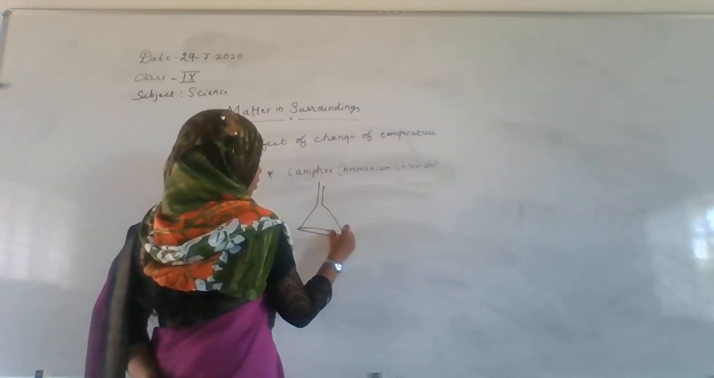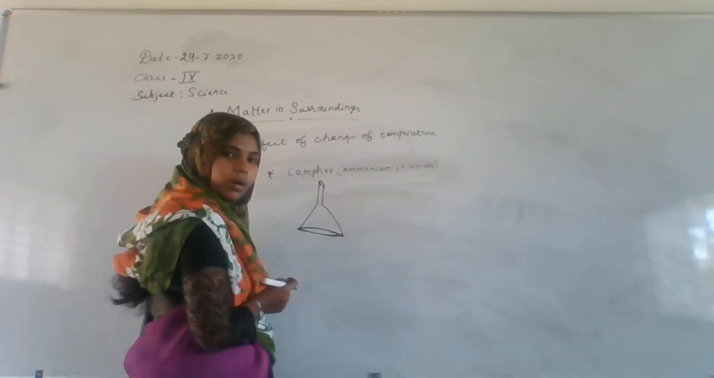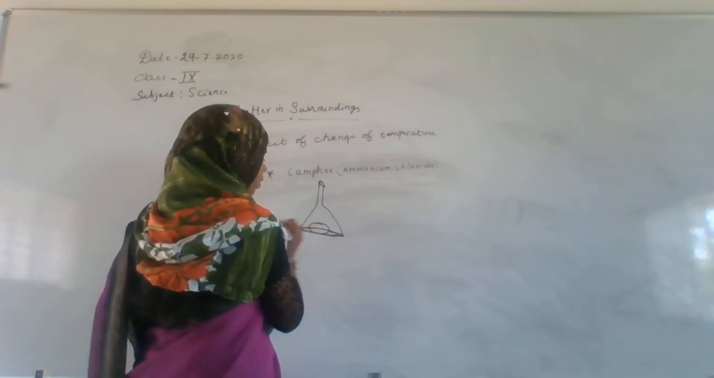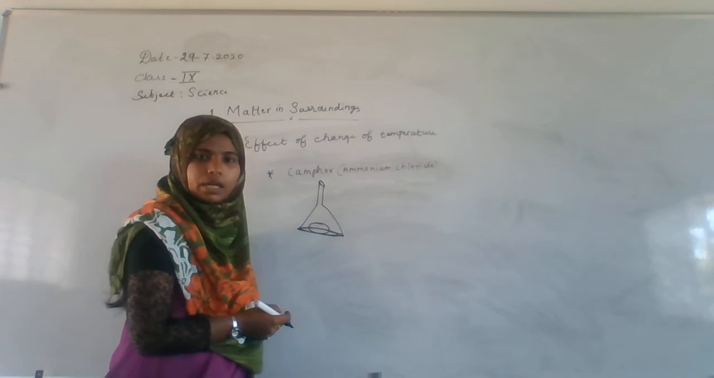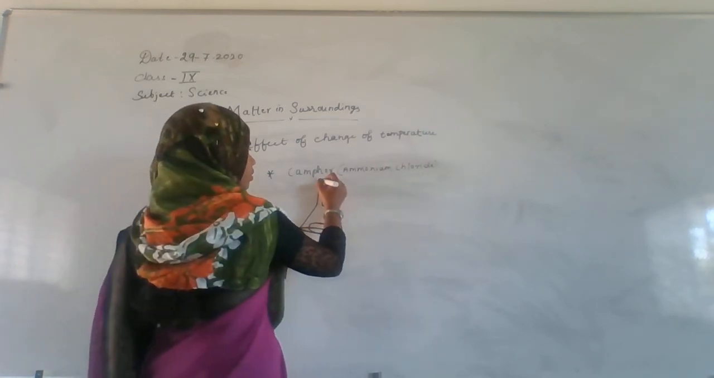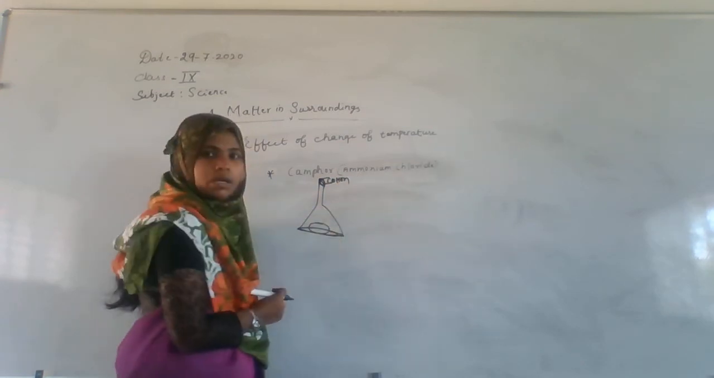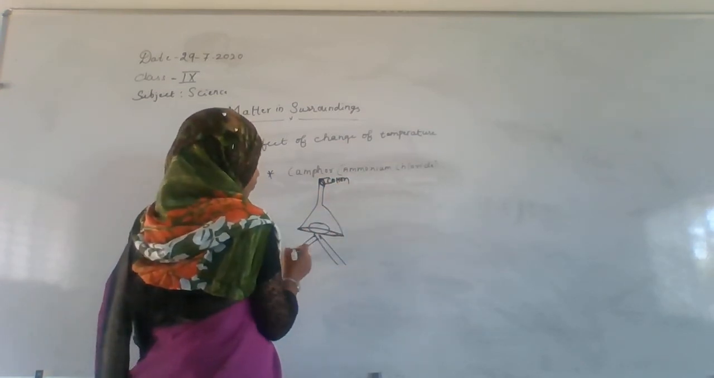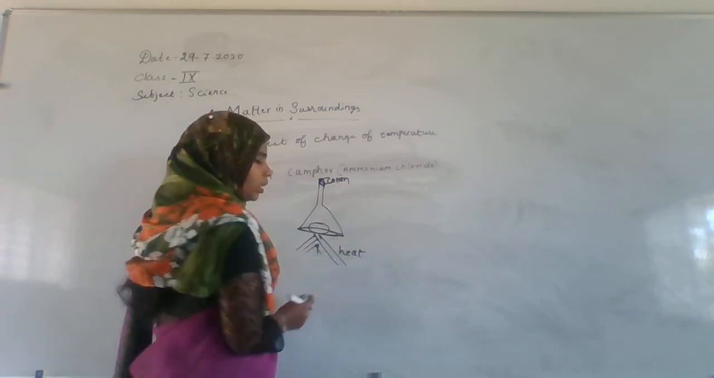Just place the funnel on the downward side, and here place the camphor. Place the camphor inside. Now close this lid with the cotton. Now apply the heat, which means heat energy is provided.